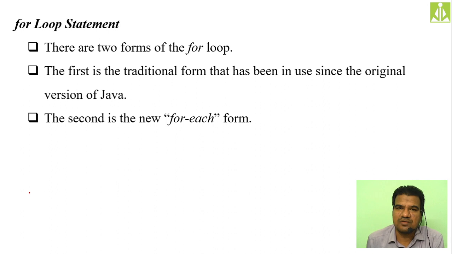I think from version 1.5 we got this for-each version of the for loop. Especially in the collections framework, we're going to use this for-each version. We need to discuss quickly what differences we have between the traditional form and this additional new for-each form.